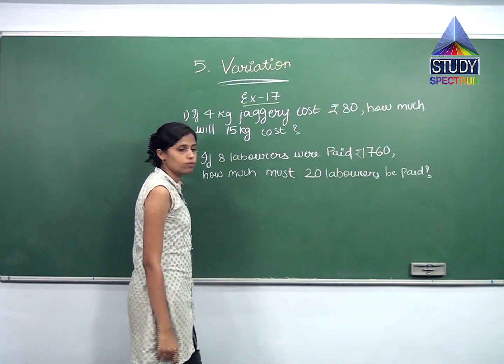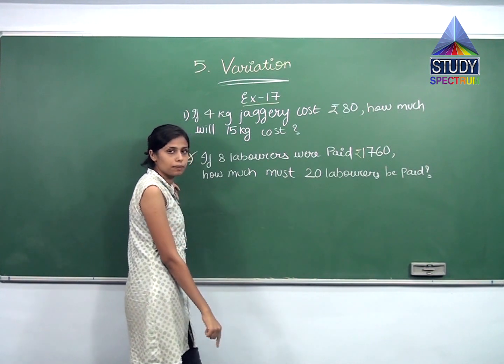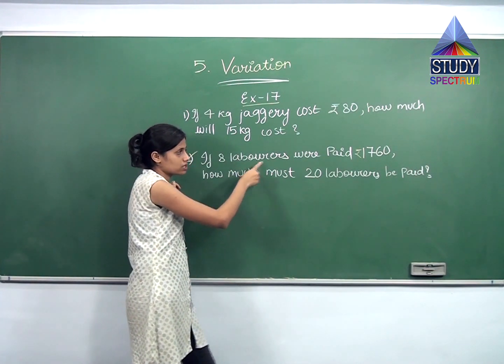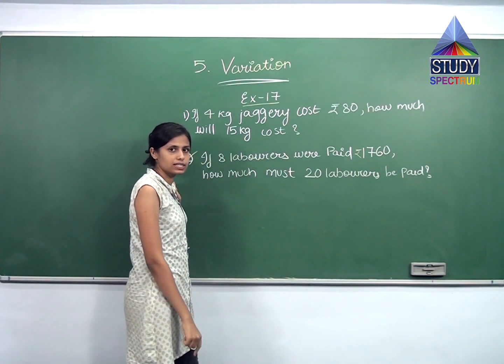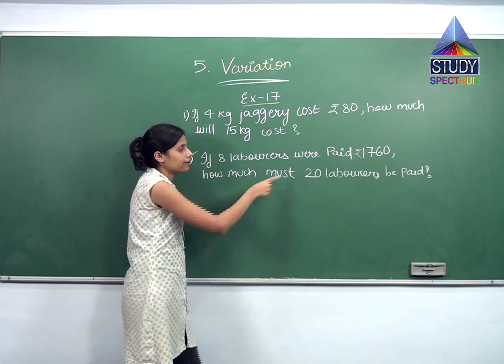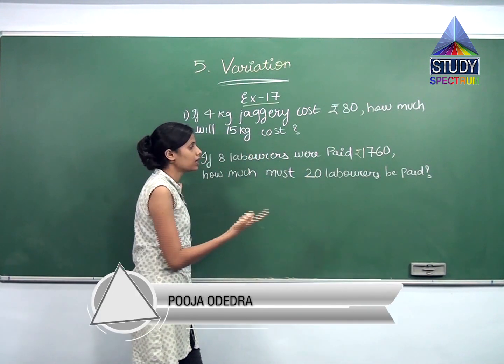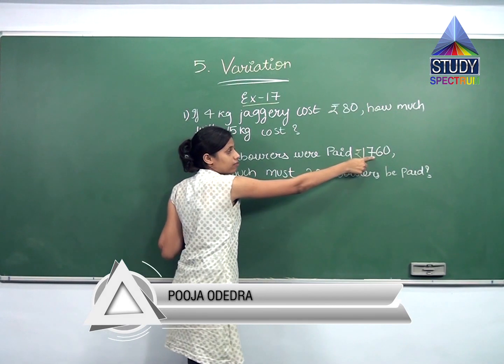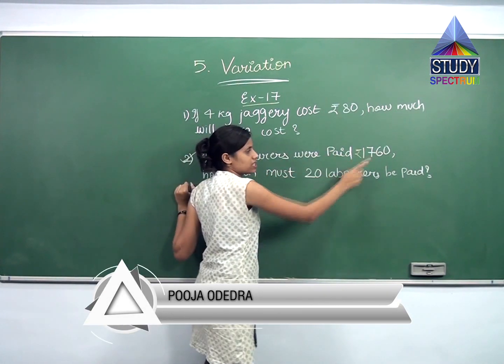So what we will do? We will form the ratio for this, right? First statement that you will write in your examination will be 8 laborers were paid rupees this much, that is 1760. Therefore, let 20 laborers be paid rupees X. Now over here, I can take 1760 divided by 8 or 8 divided by 1760.